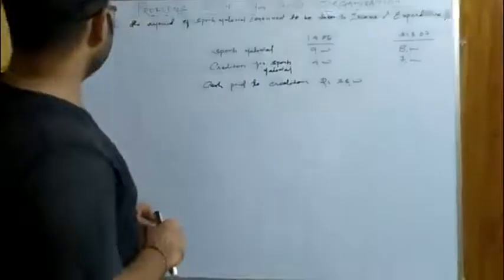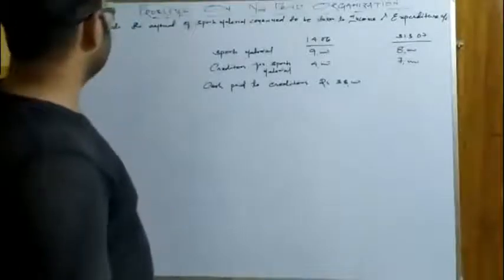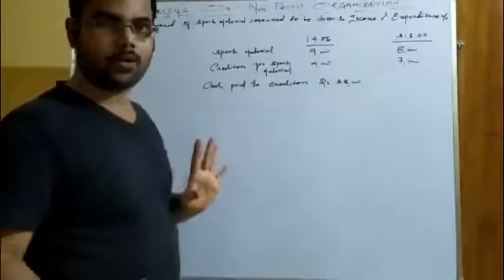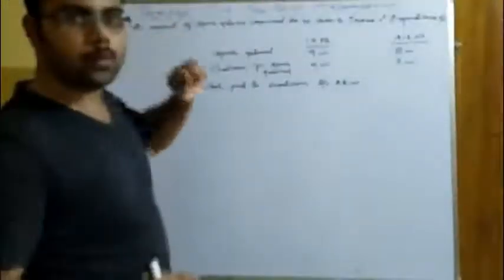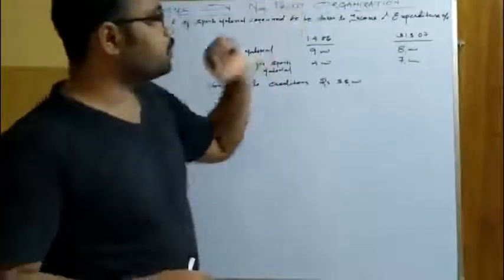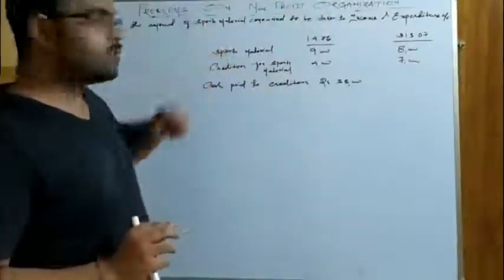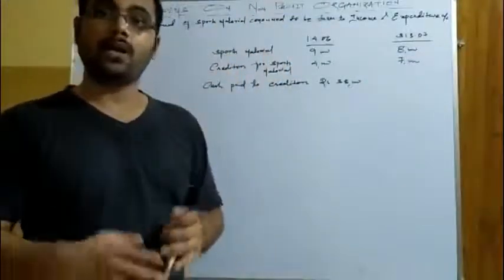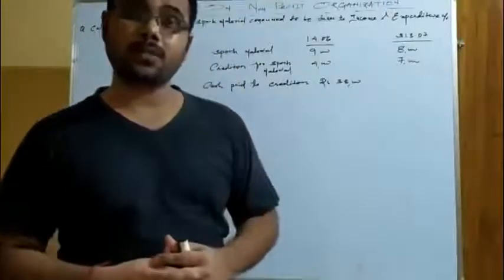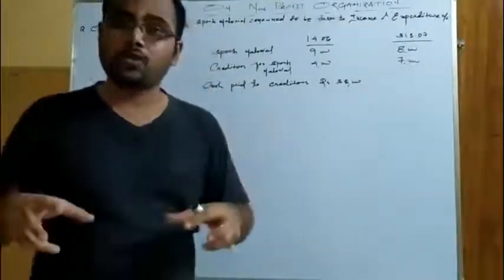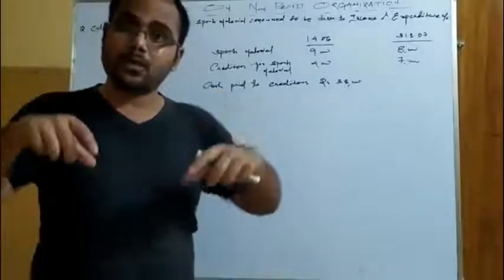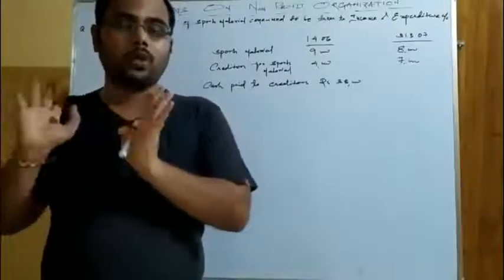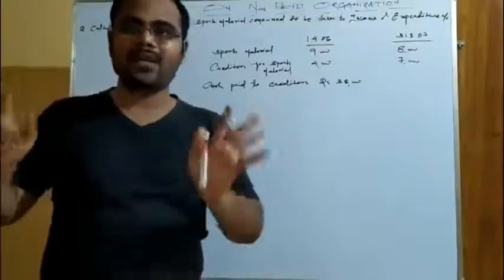Okay, let's move on. So the question is: calculate the amount of sports material consumed to be taken to income and expenditure account. So the question is, calculate the value of sports material consumed during the year to be transferred to income and expenditure account. Why does it use the word consumed? Because there are different things given in the question, but the things that we take to income and expenditure account are the things that are actually used, actually consumed, during the current accounting year. A thing that is purchased but not used in the current accounting year should not be considered as an item for income and expenditure account.